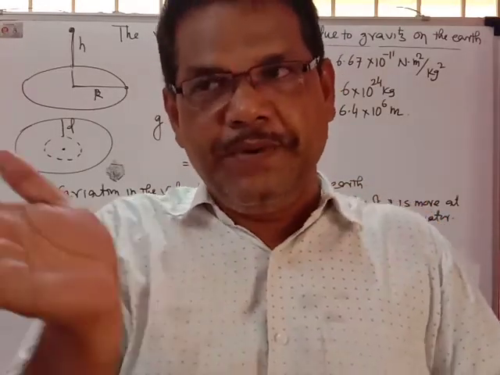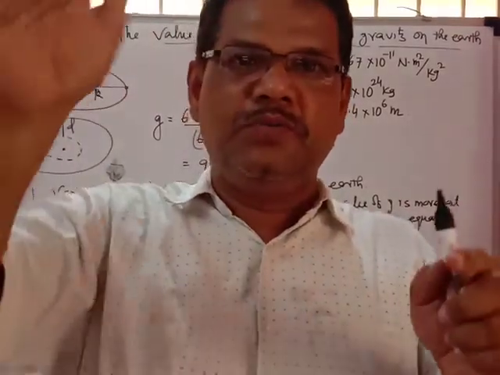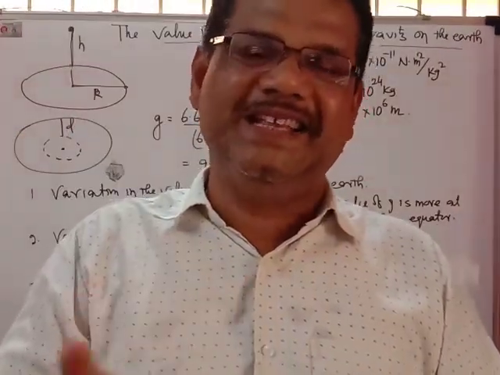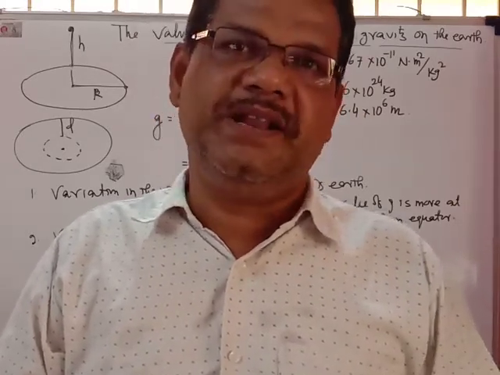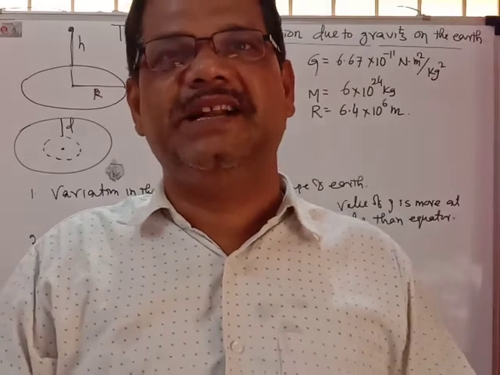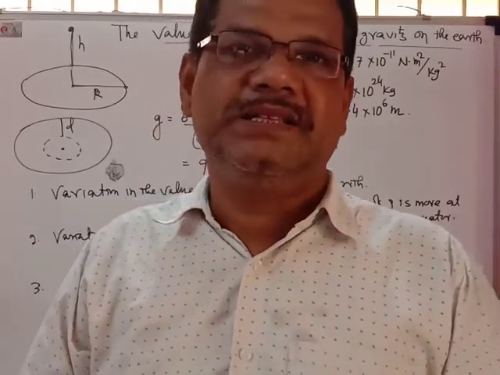If you move from equator to pole, the acceleration due to gravity increases. At the pole, the value of acceleration due to gravity is maximum, that is 9.8 meter per second square.